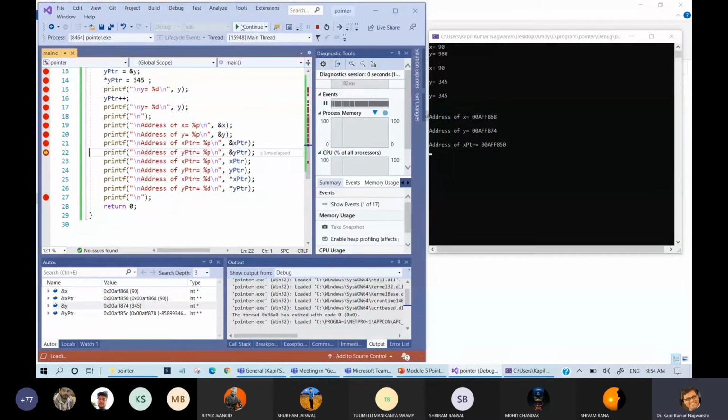Now come to the next statement. The next statement is written as address of x pointer. So address of x pointer is different. You can see here what is the value written here. 850 is the address of x pointer and x pointer is pointing to 868 which holds the value 90. Got it or not?